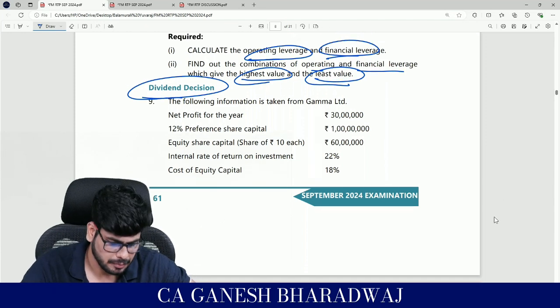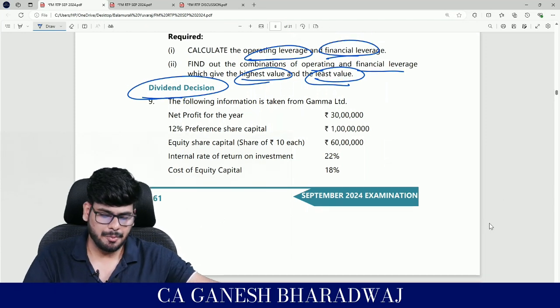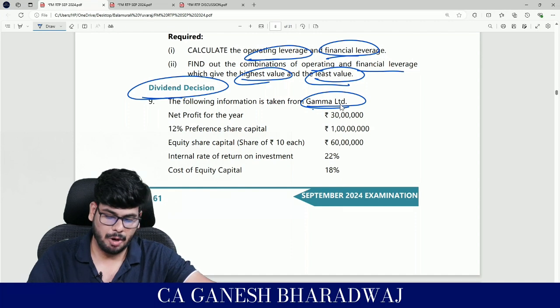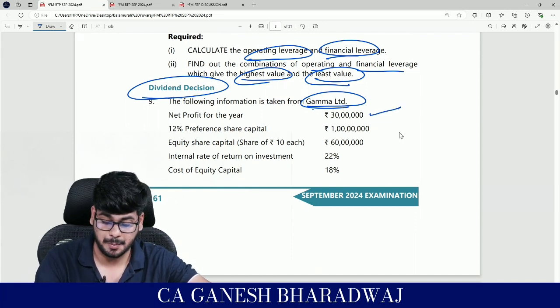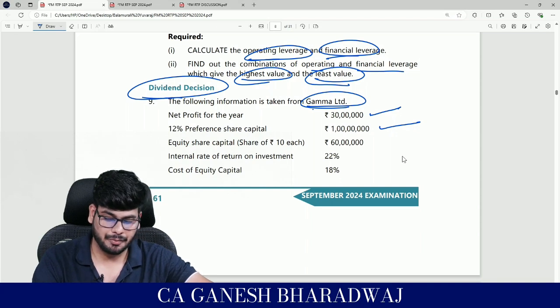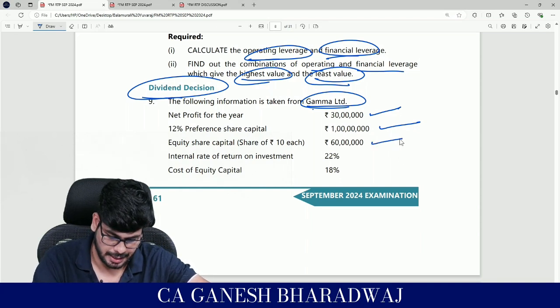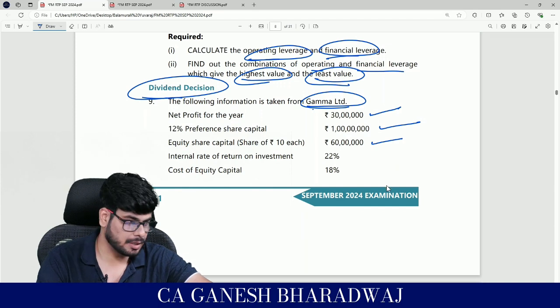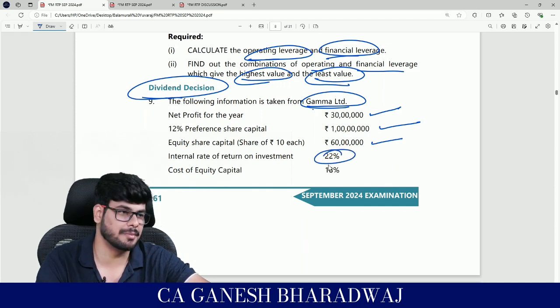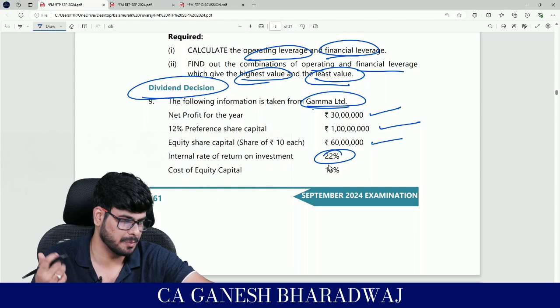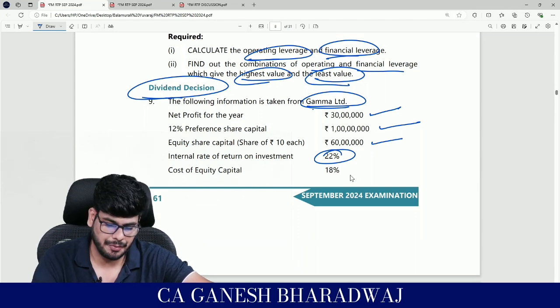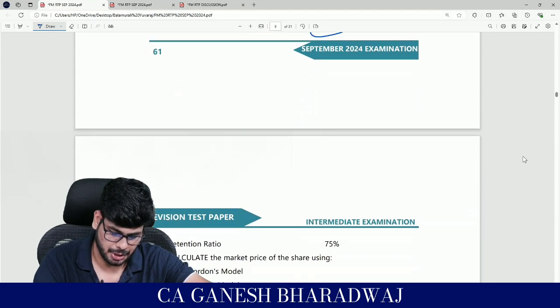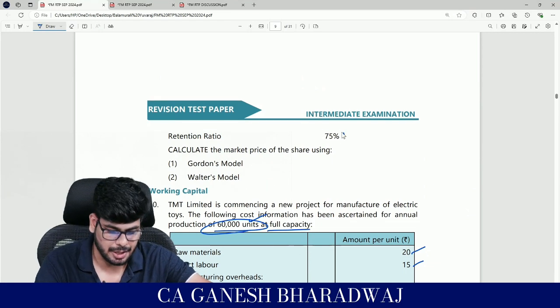Now, the following information is taken from Gamma Limited. The net profit for the year is 30 lakhs. 12% preference shares is going to be 1 crore rupees. Equity share capital of 10 rupees each is going to be 60 lakh. IRR of the company, 22%, basically the return that they are getting on their investment, effective return. The cost of equity capital is going to be 18%, right? Retention ratio is 75%.